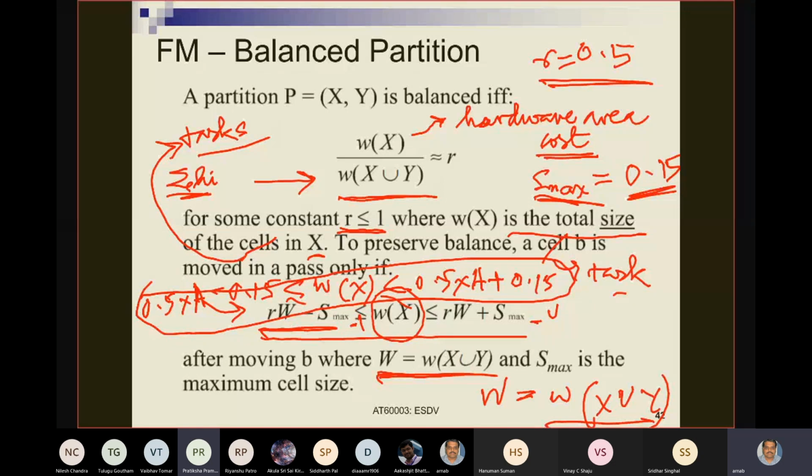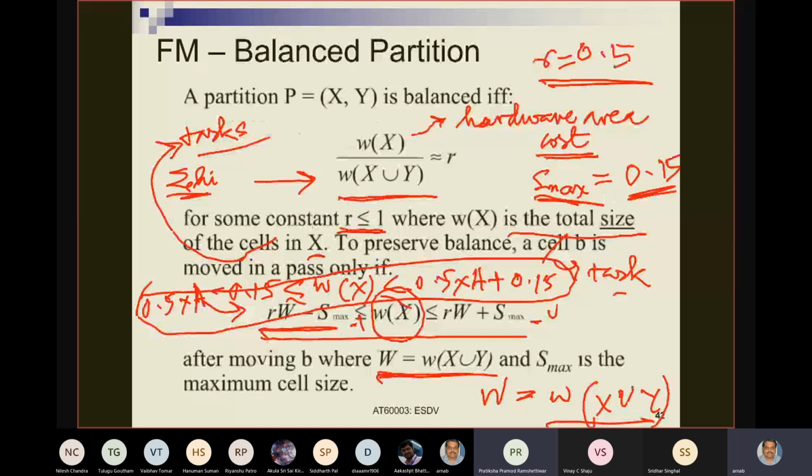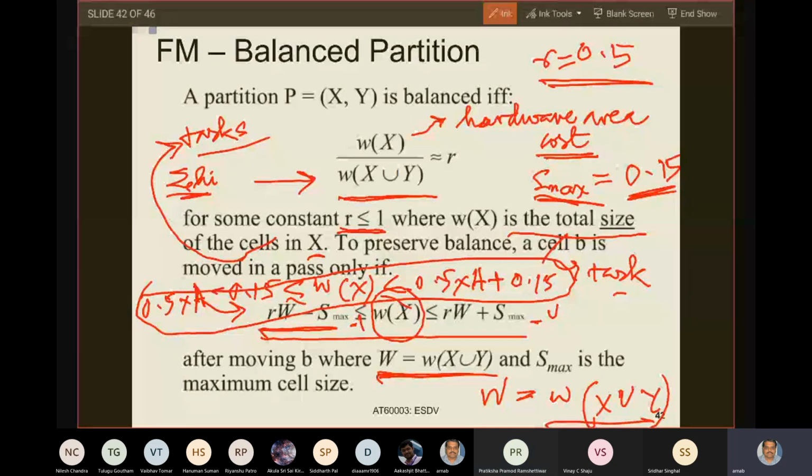Sir, Wx union y represents the hardware cost of the actual hardware, and the summation? You remember that we said that for all tasks you find out small hi. The summation of hi is capital A, which we took for the last example. We took it to be capital A, if you remember.